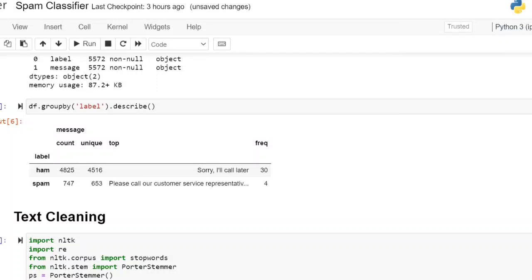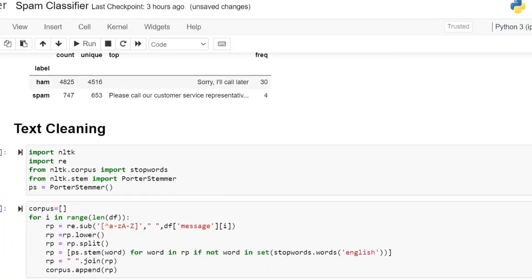Unique categories: how many unique words are there? 4,516 unique words are there in the ham, and 653 unique words in the spam. The same words may not be there. Even if every word of spam is available in ham also, still so many words remain in the ham, right? So now what I'm going to do?